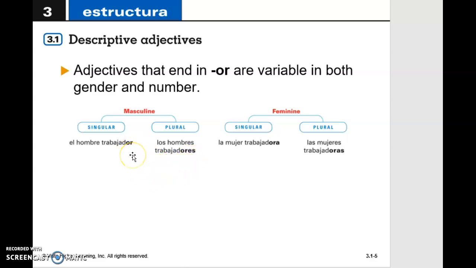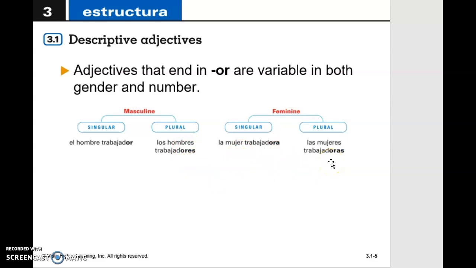Then we have the same situation again, that the ending is a consonant, so we're going to add es. In here we're only going to add s because we change from trabajador to trabajadora. So the ending is not just a consonant anymore, it's a vowel, so we don't have the issue. We only do the plural like we know, adding an s. So we can say el hombre trabajador, los hombres trabajadores, la mujer trabajadora, las mujeres trabajadoras.